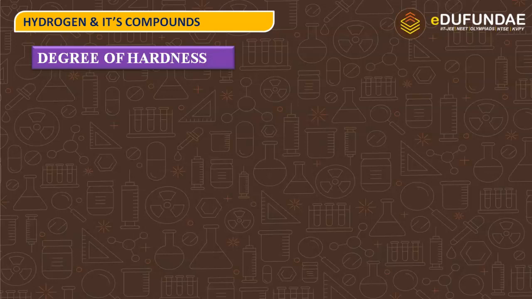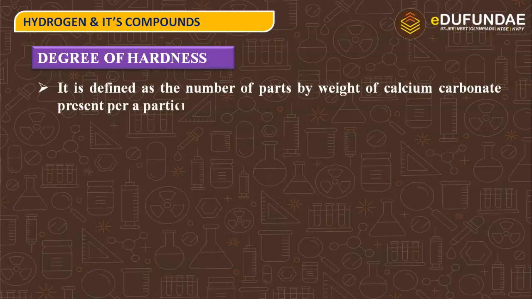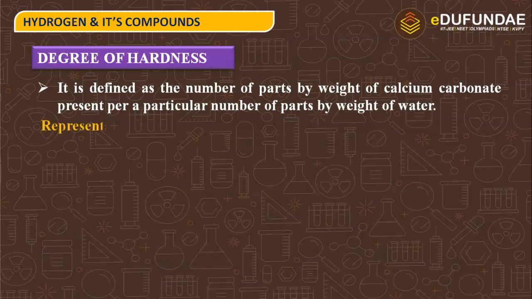Next is degree of hardness. The definition is, degree of hardness is defined as the number of parts by weight of calcium carbonate present per a particular number of parts by weight of water.